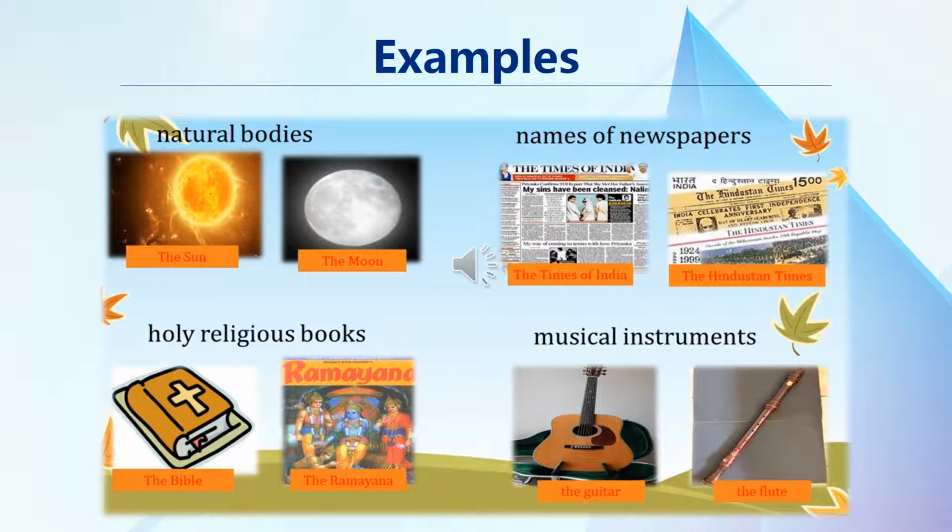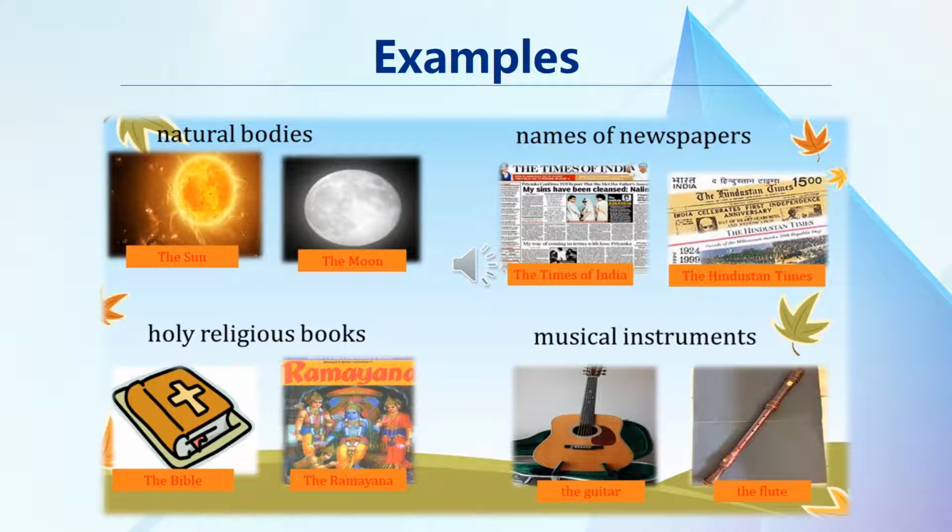Then we use article the before the names of holy religious books. Holy religious books means the books which belong to a particular religion. For example, the Bible, which belongs to Christians, the Ramayana, which belongs to Hindus, the Quran, which belongs to Muslims, and so on.